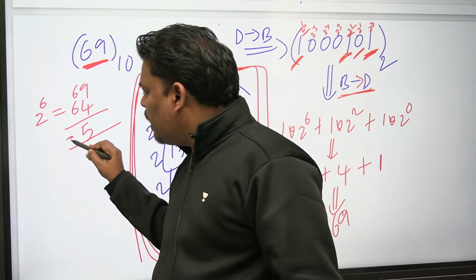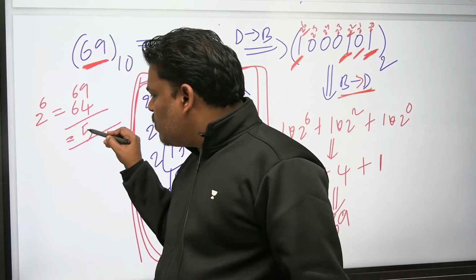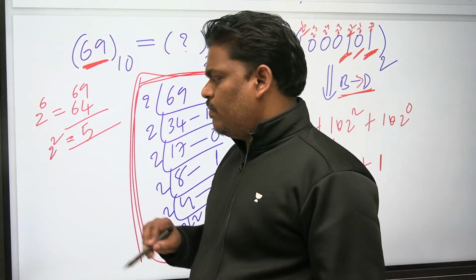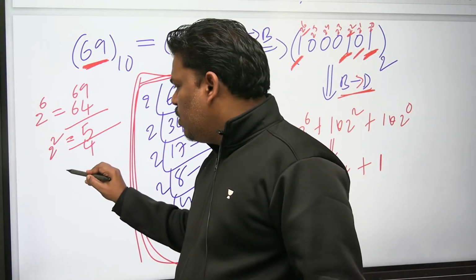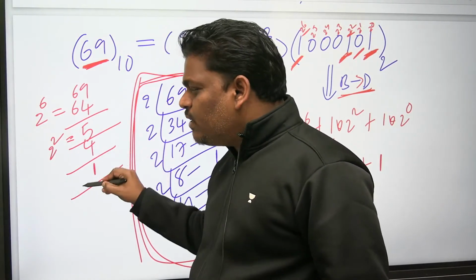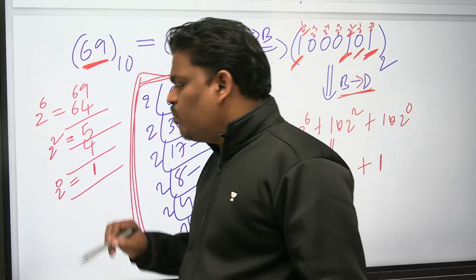Again, this 5 also, right? Closest power of 2 without crossing. What is the answer? I think 2 square, 4, right? Now from the 5, if you remove 4, 1 is there. This one also, right? Closest power of 2 without crossing, equal also, no problem, 2 power 0.